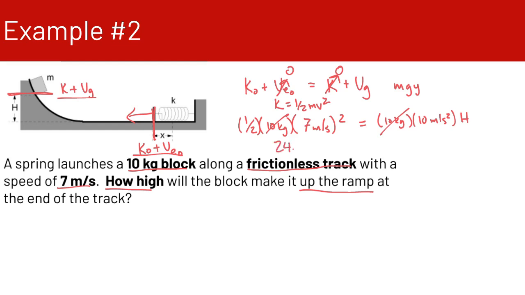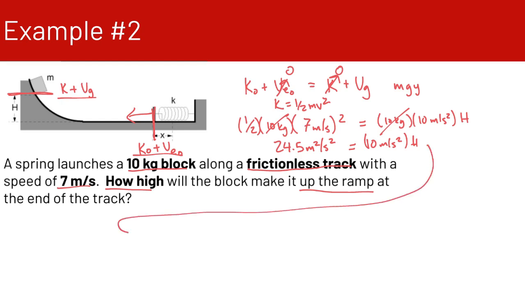So we have 24.5 meters squared per second squared on the left side, and 10 meters per second squared times h on the right side. I'm going to move all this down below the problem. We divide both sides by 10 meters per second squared, and that gives us a height of 2.45 meters. Notice that meters squared per second squared divided by meters per second squared leaves us just with a unit of meters.